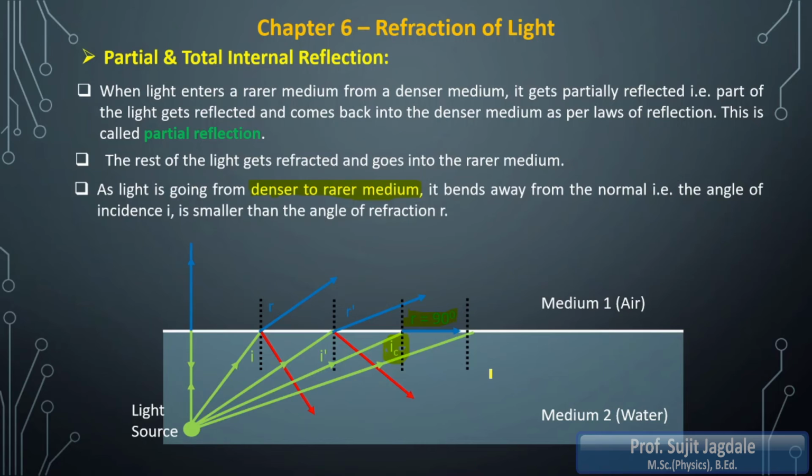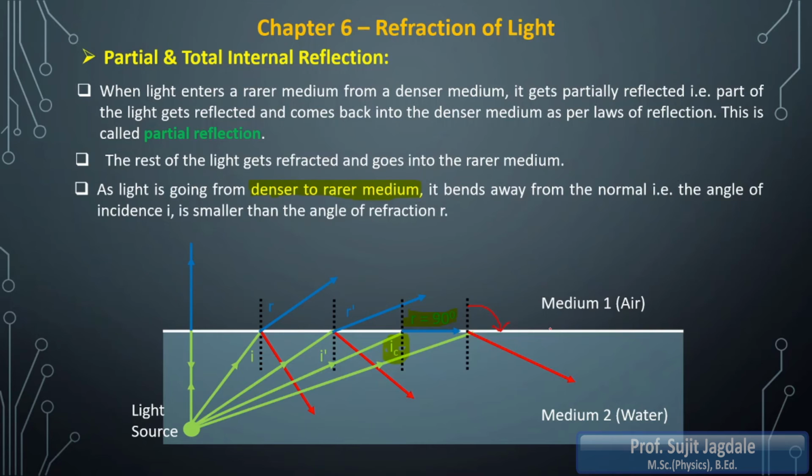Now when I increase the angle of incidence further beyond the critical angle, the angle of refraction is already 90 degrees at the critical angle. So the ray would bend away from the normal, not towards it. It is already at the boundary for the critical angle, so beyond the critical angle the rays will be shifted inside the denser medium.